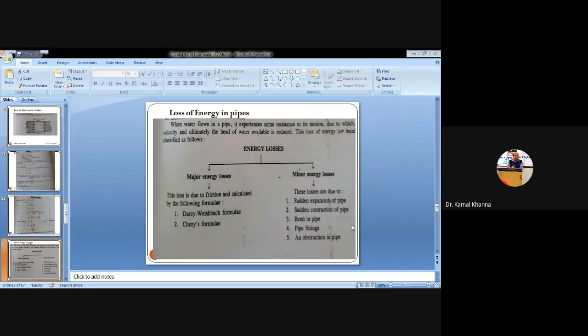So that is due to the sudden expansion of the pipe. So there is a sudden increase in the diameter of the pipe. Second one is the sudden contraction of the pipe.